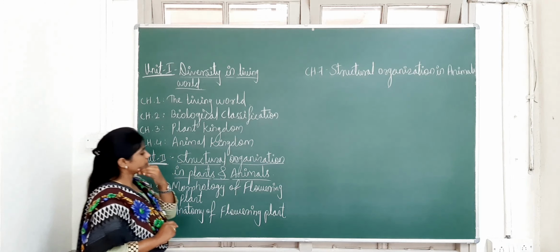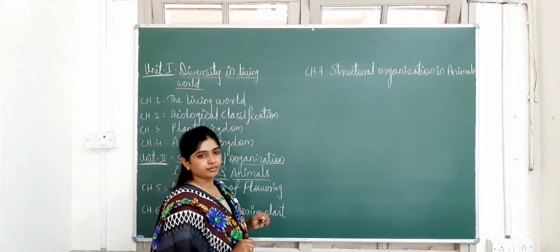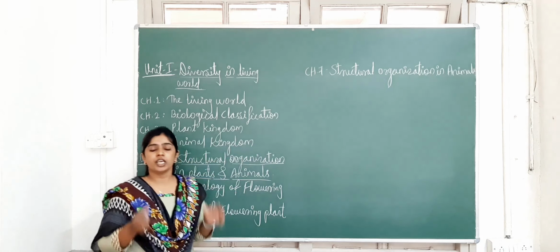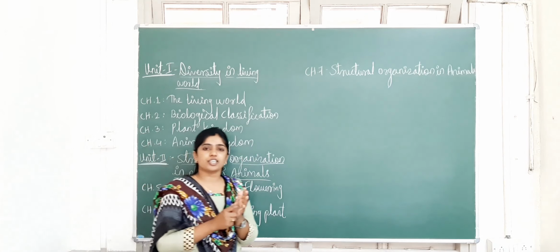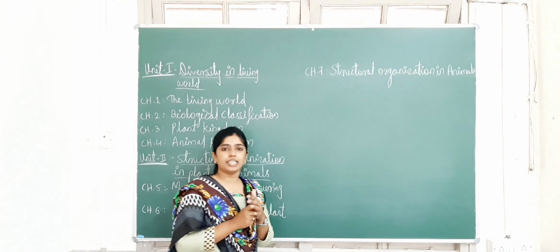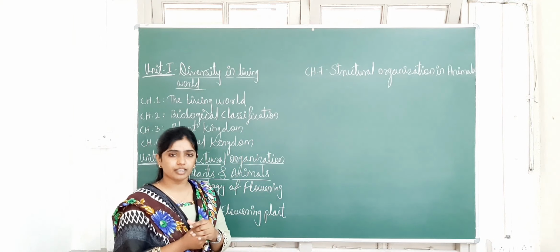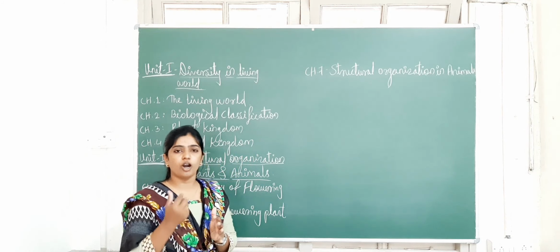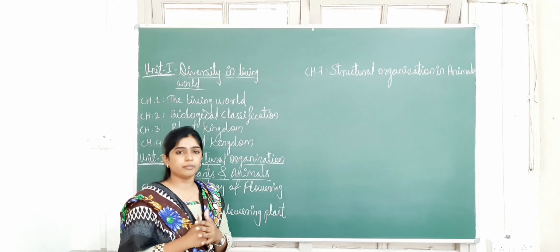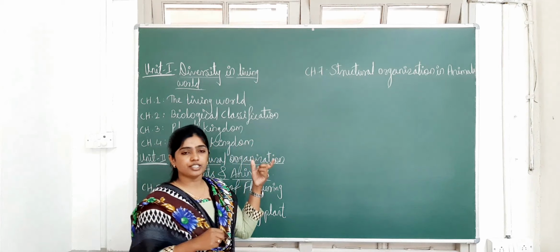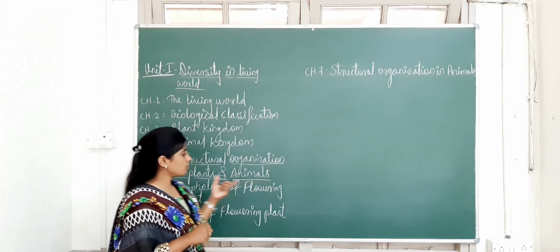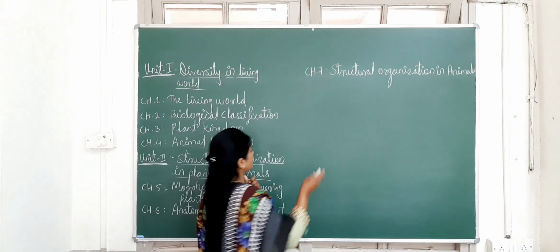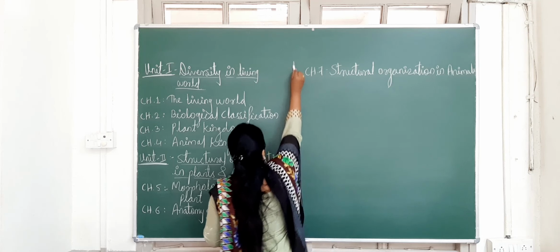Next, from this unit only, chapter number 7 is the structural organization in animals. In this you are going to study the structure and the function of the animals, that is animal tissues are there, the morphological characters are there, anatomical characters are there, all the structure concerned with the animals that you are going to study in chapter number 7. Okay, so this is about the second unit. Now we will see the unit number 3.